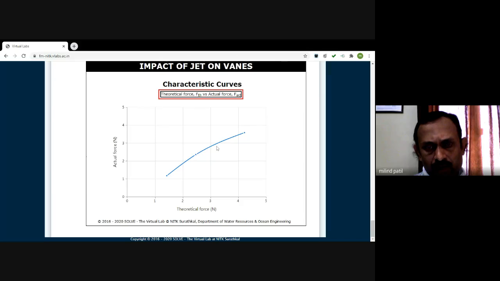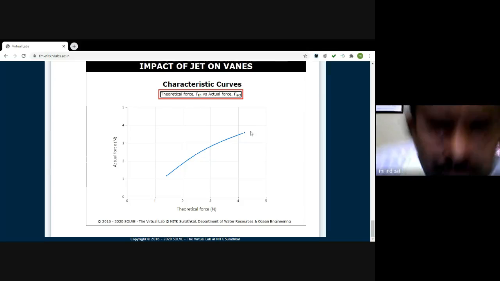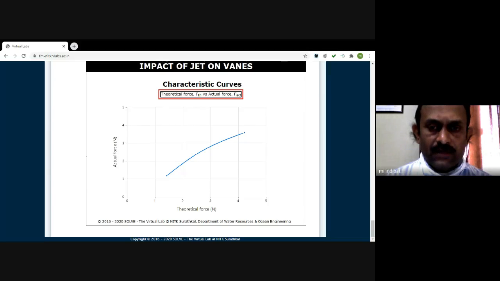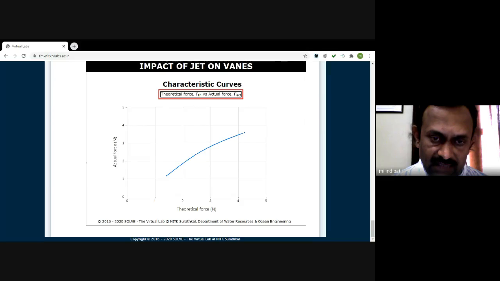Once we plot all these points, you may even use your Excel sheet for this plot. You can fit the curve here simply by clicking the points and adding the trendline, which has a linear shape, so that the equation of the line, y as a function of x, is also available. A regression coefficient greater than 0.9 indicates that the values are closely matching with each other, theoretical as well as the actual measurement.